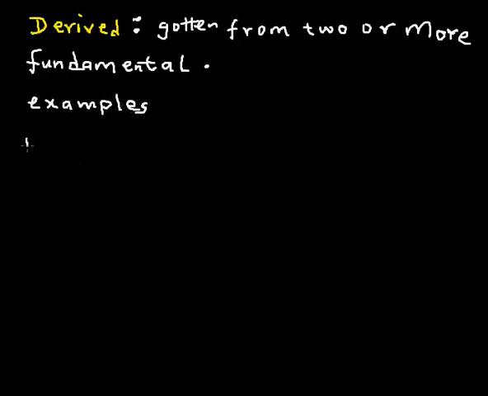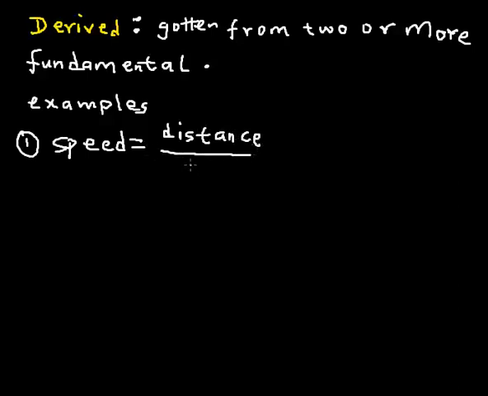The very first example I'm going to look at is speed. Speed is a derived quantity derived from distance all divided by time. And of course, you know very well that distance is measured in length. Distance between these two points is the line between those two points, then time, small letter t.